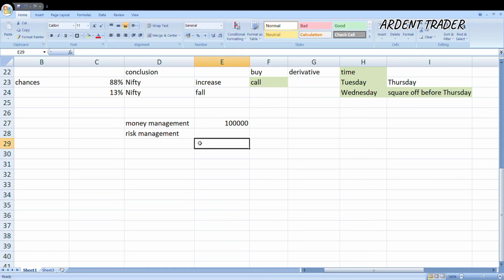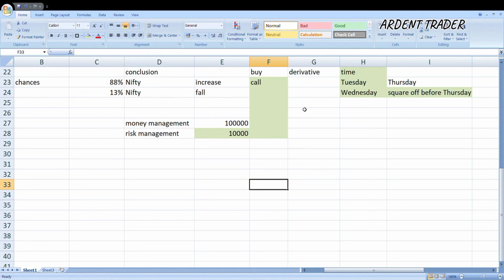How much you are willing to lose? How much money you can lose and still you will be okay? Let's say 10% of 1 lakh, that is 10,000. So what you can do is you can use this 10,000 to buy a call option, and that decision is backed by this research.